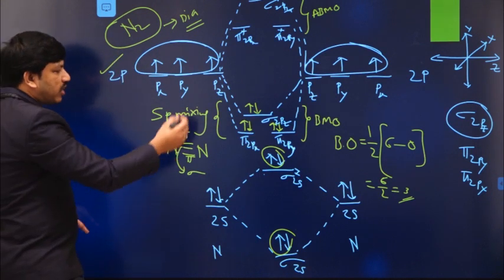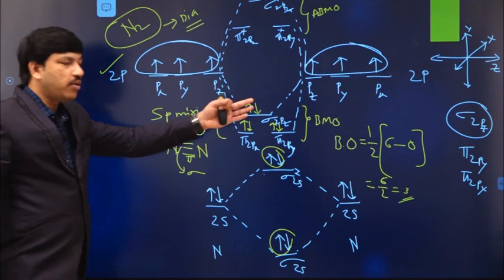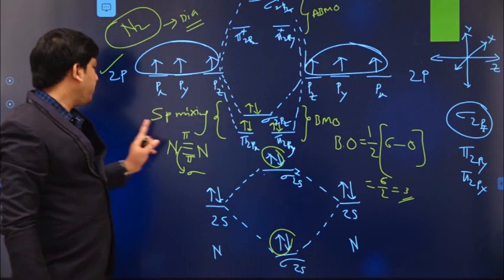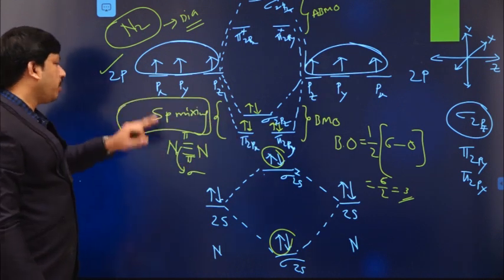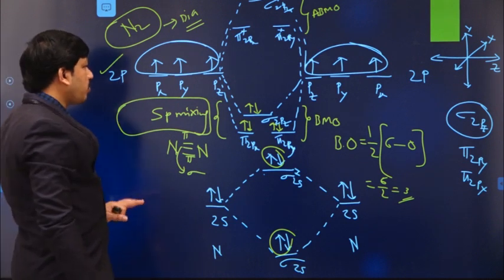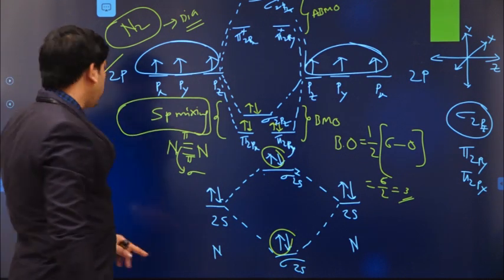But in the N2 molecule, we observed that there is a change of order between the sigma and pi levels because of the sp mixing concept. So now we will see what this sp mixing concept is.